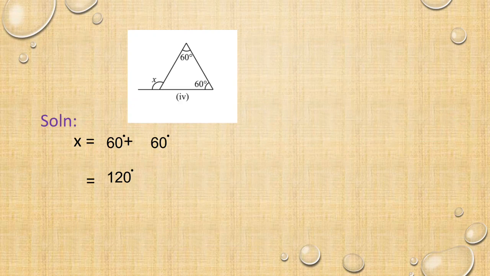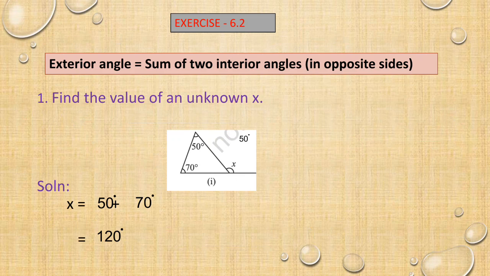Next, one more problem. You are having the interior angles 60 degree and 60 degree. What is the exterior? X. Exterior angle is equal to the sum of two interior angles. So x equals 60 degree plus 60 degree, your total 120 degree. That is your value of x. Remember that we have to add the two interior angles which are opposite to the exterior angle.